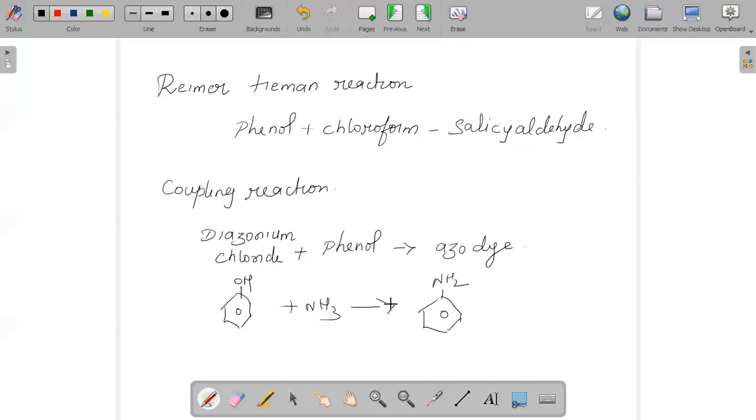If we react phenol with acid chloride, we get phenyl ethanoate, and that reaction is called acetylation. When studying the theory of phenol, it is very important to note the naming reactions, like acetylation, and the product formed: phenol reacting with ethanoyl chloride gives phenyl ethanoate.